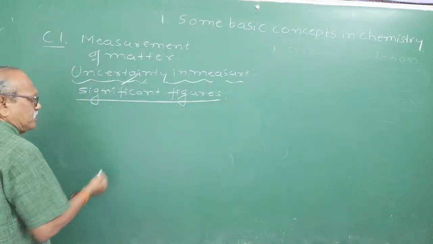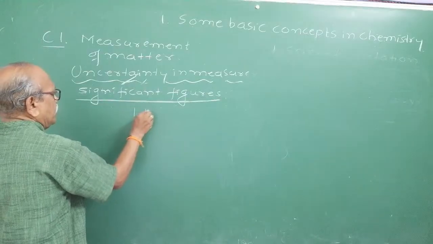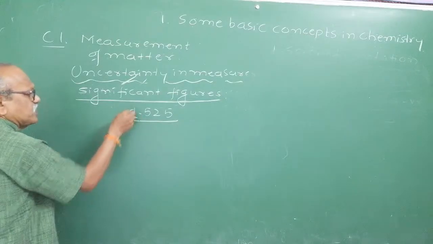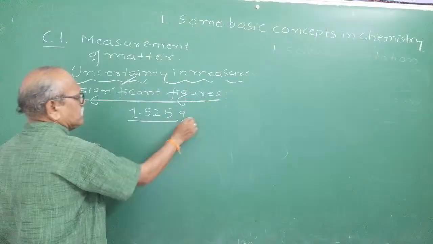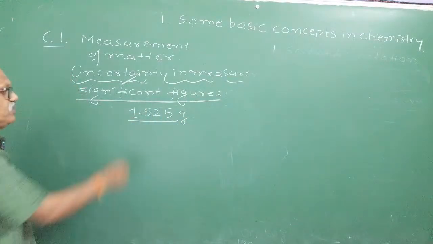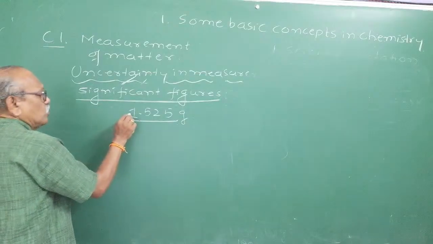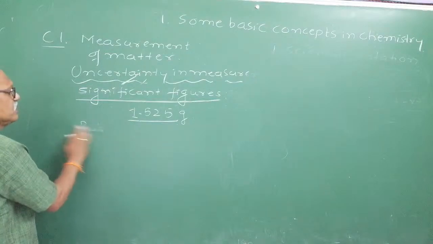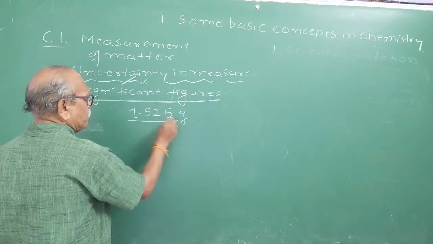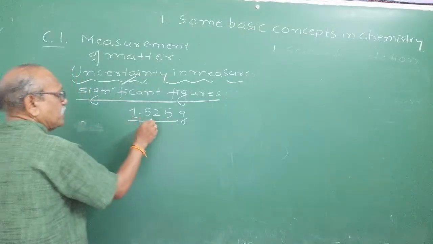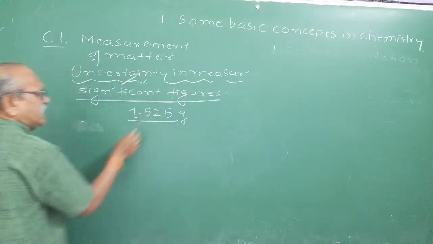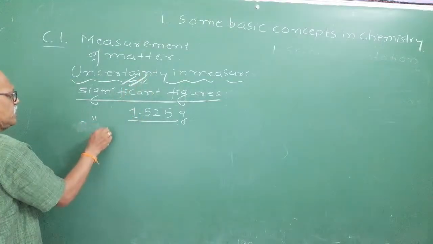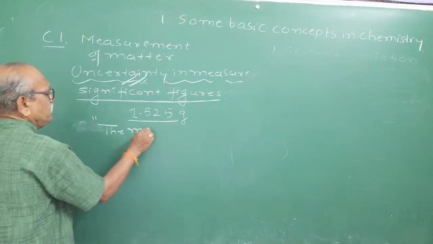Suppose that I write a number, 1.525. Observe, it is a decimal number. Suppose you measure the mass of a substance as 1.525 grams in a physical balance. Rule 1 tells that the number of digits obtained with certainty plus the number of digits with uncertainty is called the meaningful digits. The definition of significant figures is the meaningful digits.